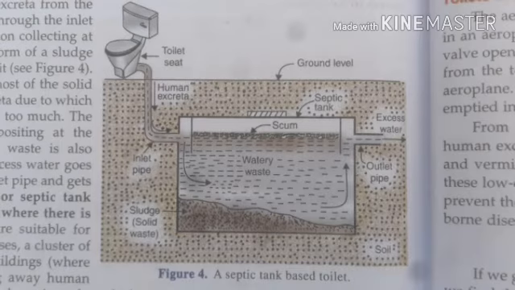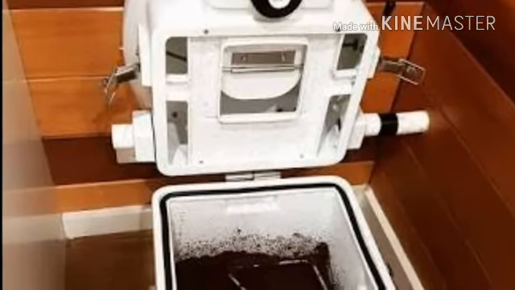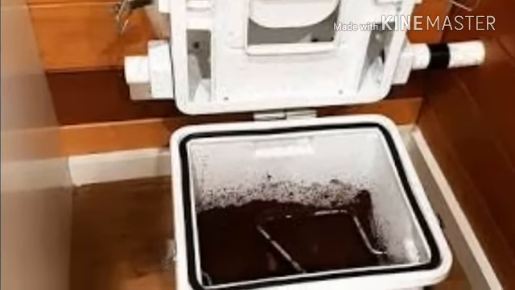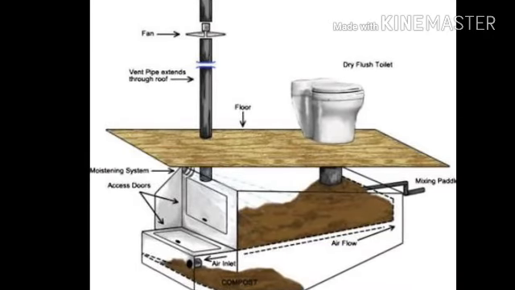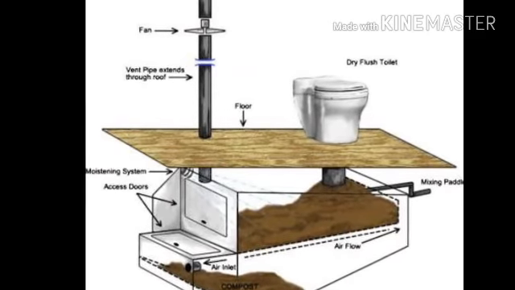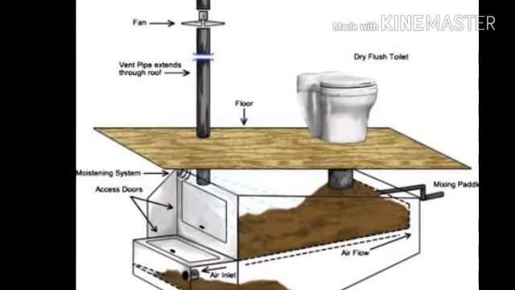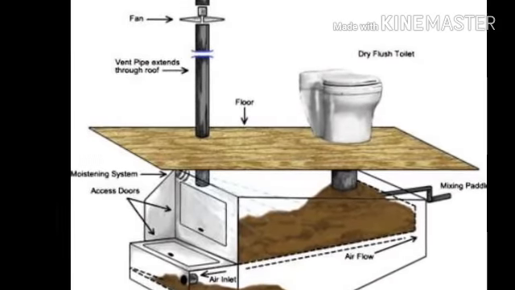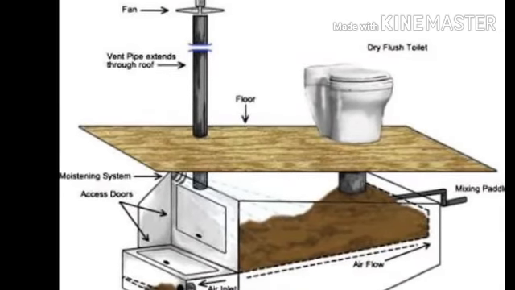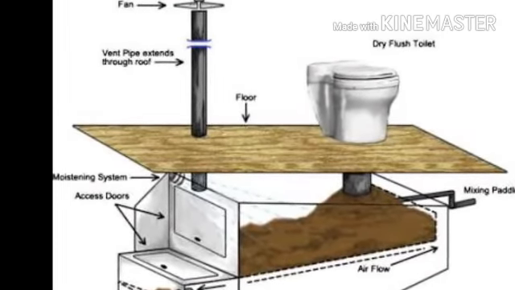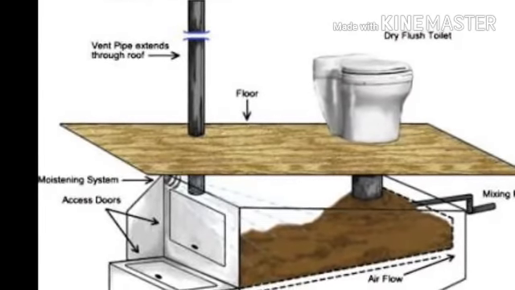And next, composting pits are somewhat advanced, and here, near the toilet sink, we arrange a compost tank, where we allow the, what you call, exhauster here. So this exhauster makes the fecal matter dry up. These dry cakes of fecal matter can be used as fertilizers in the field. So that is what we call composting pits.